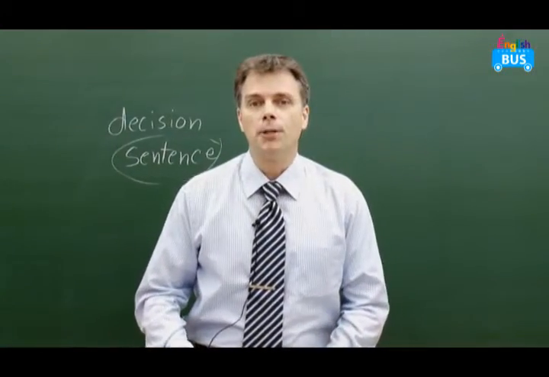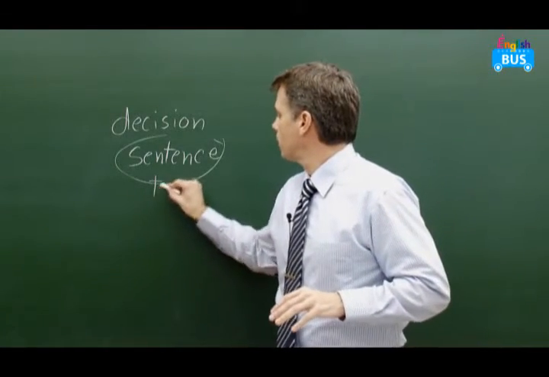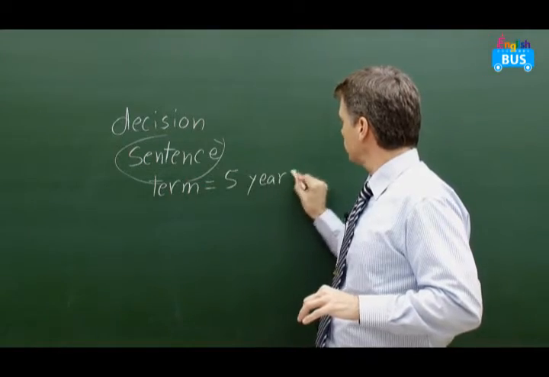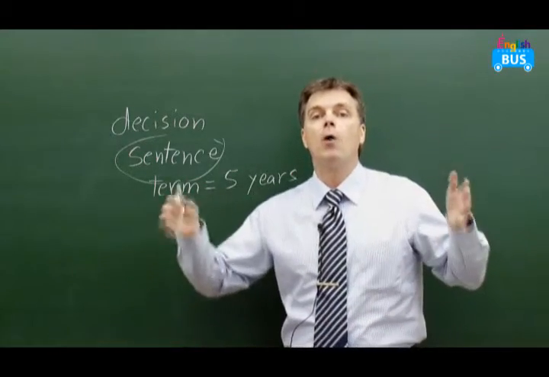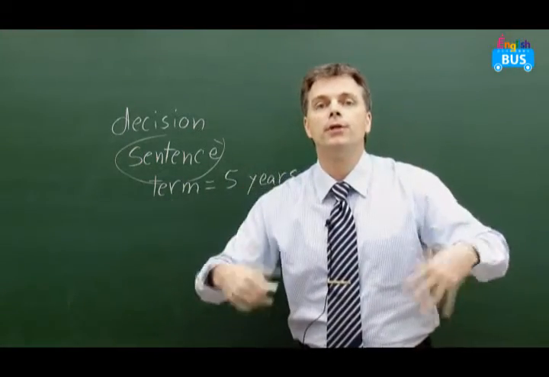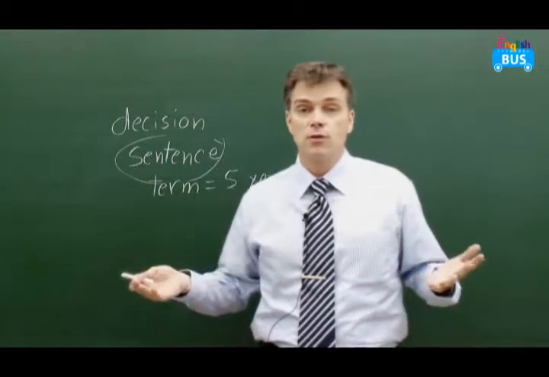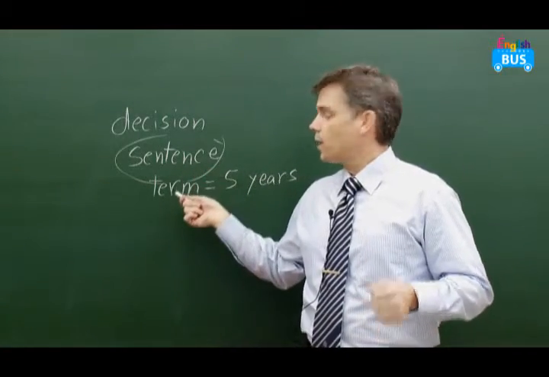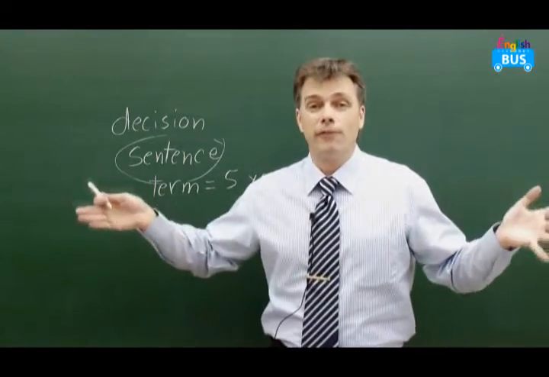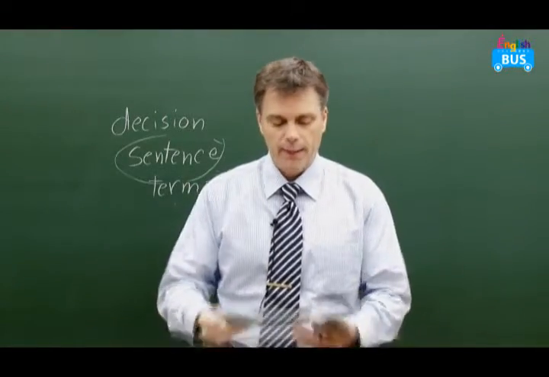Now, the sentence, if they go to jail, the term maybe is 5 years. The term is how much time the prisoner, the criminal, stays in jail. That's the term. So some sentences are a 1 year term or a 6 months term, a life term, which is 20 to 25 years. That's a term. And the other